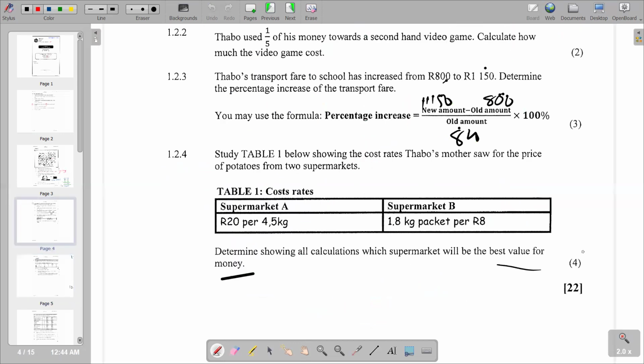So if you refer back, you could see that this is the last part of our question, and our question is 22 marks.